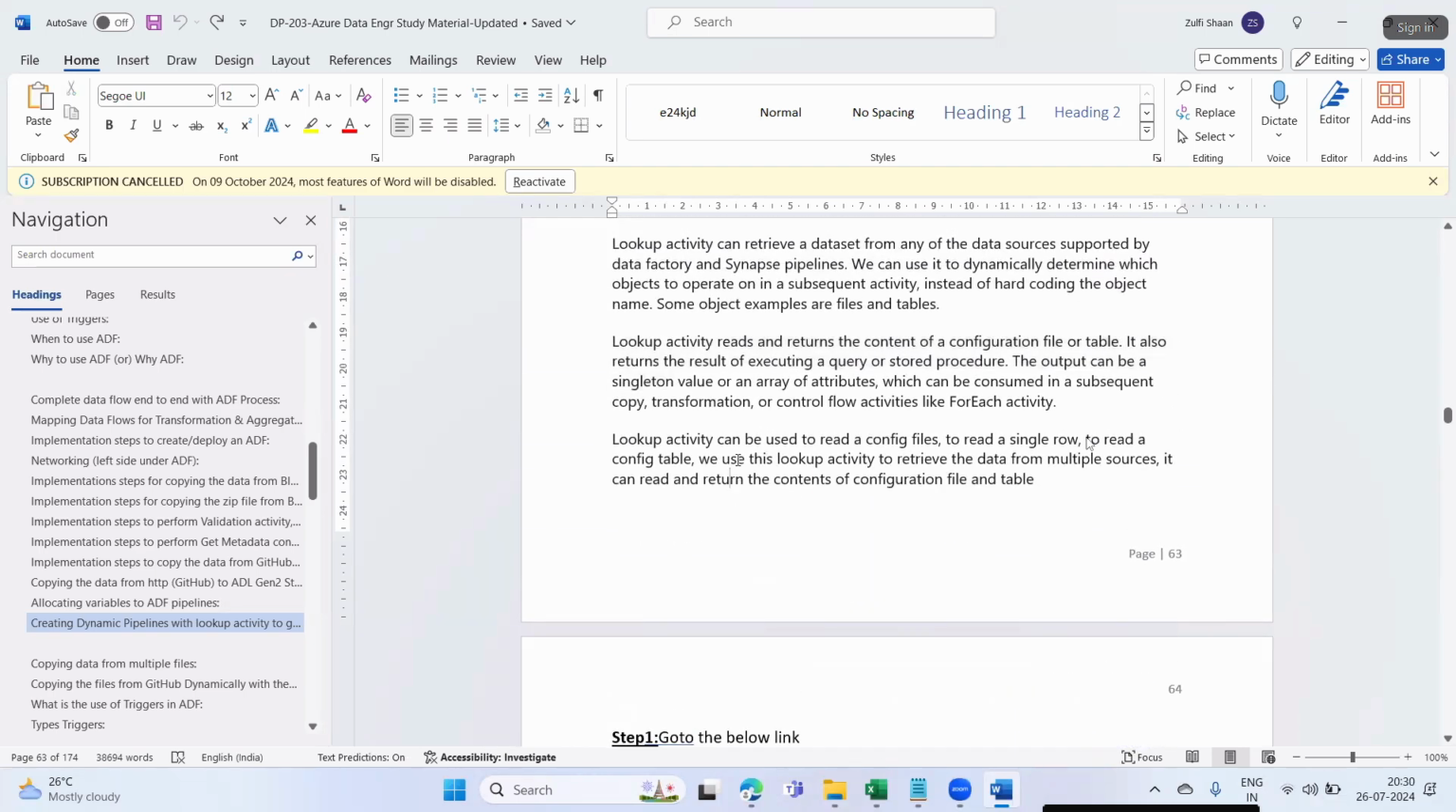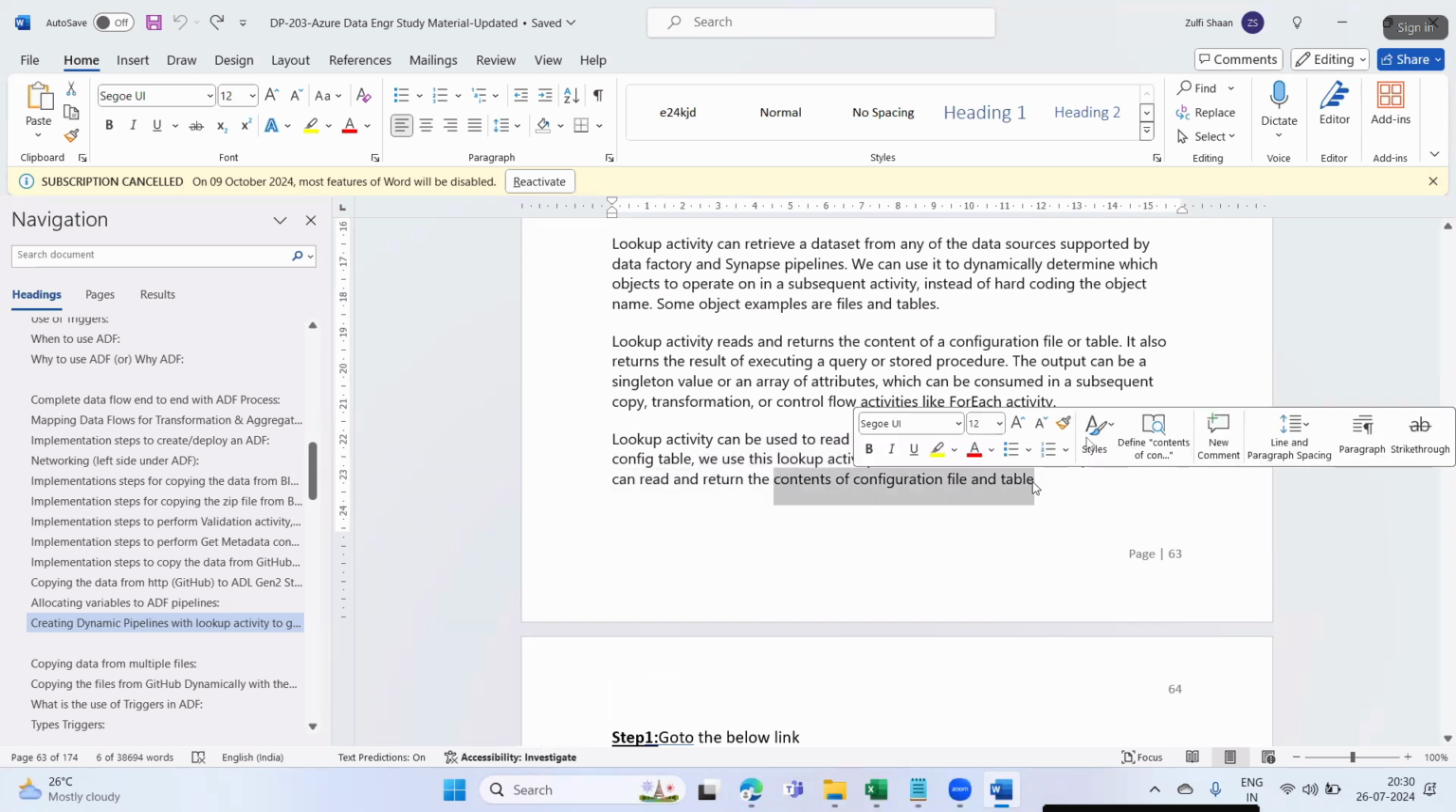Okay, fine. Lookup activity can be used to read a config file, to read a single row, to read a config table. For multiple purposes, we can use it. We use this lookup activity to retrieve the data from multiple sources. It can read and return the content of the configuration files from the tables.